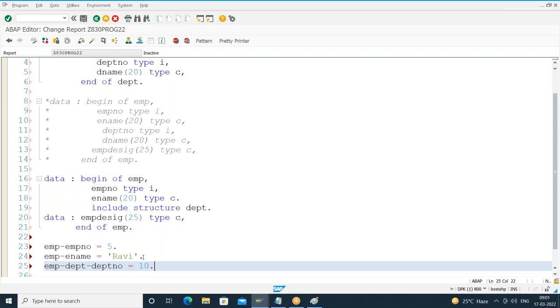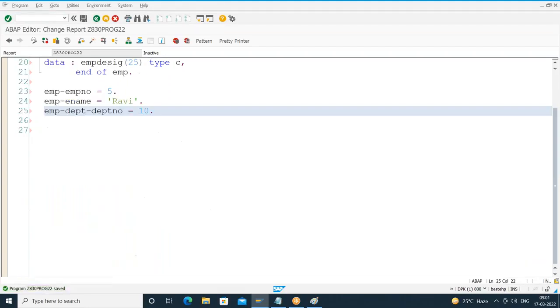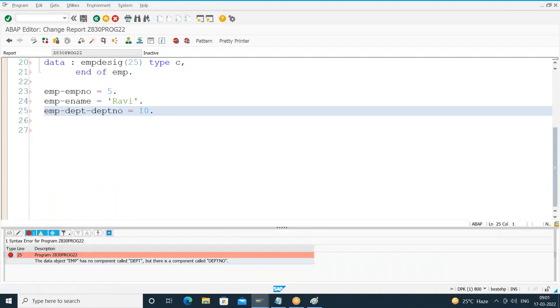Here we are not nesting, we are including, means all the fields of the included structure become part of what? Current structure. So when I do syntax check, I am getting an error. EMP has no component called department. So this is ruled out. It will give me what? Syntax error.